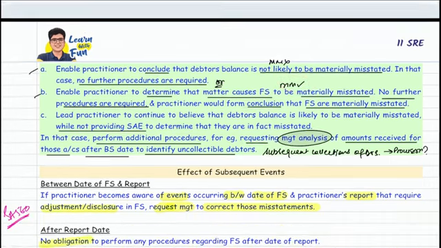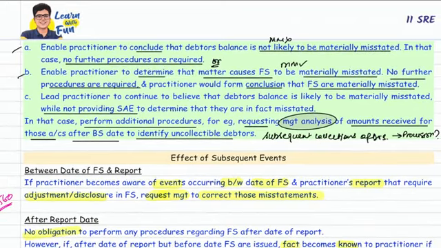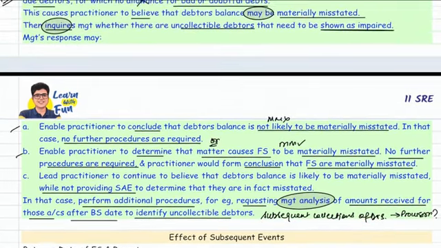And the last thing could be that I can continue to believe that the debtor's balance is likely to be materially misstated while not being provided sufficient and appropriate evidence that in fact they are misstated. So I still feel there is a possibility of misstatement. So here I will continue to perform additional procedures. I can ask for management's analysis of the subsequent collection of the debtors. So seeing the subsequent collections of the debtors, I will get to know how much provision is required to be created. So this is what you need to do whenever you feel the financial statement item may be materially misstated.